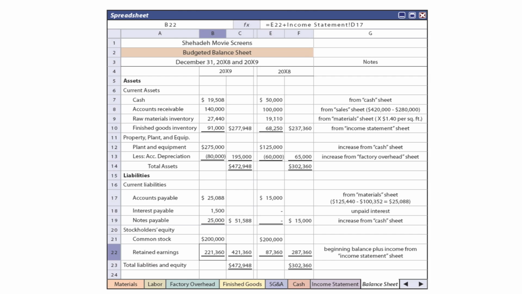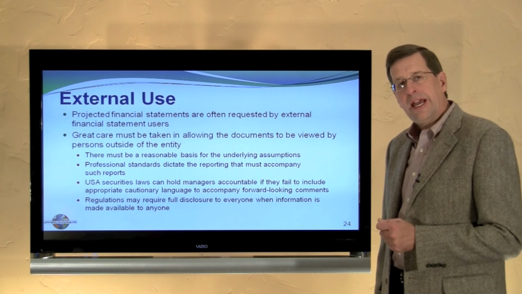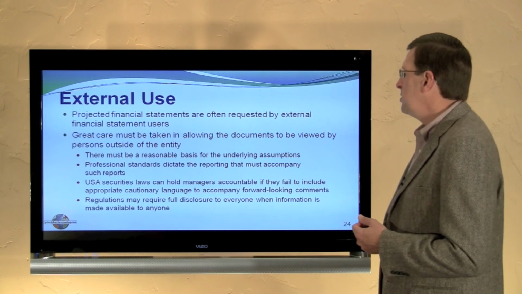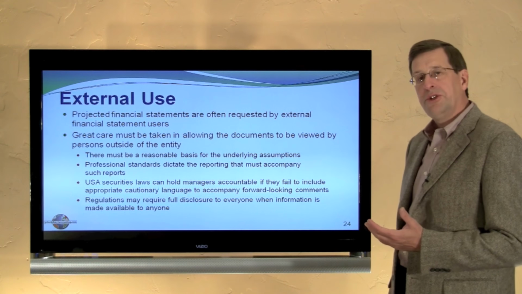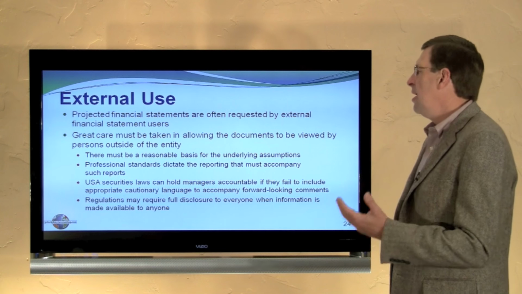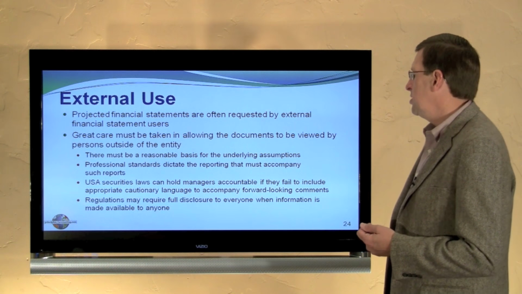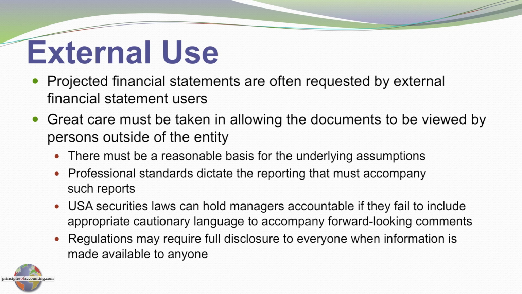So this is all part of the comprehensive or master budgeting process, and you can now see the importance of this to the organization. This information should not be used externally. Budgeted information is normally internal use only. Occasionally an external user may request budgeted information. Great care must be taken allowing externals to have access to that documentation. And when that occurs, there should be a reasonable basis for estimates that are used in the budget.